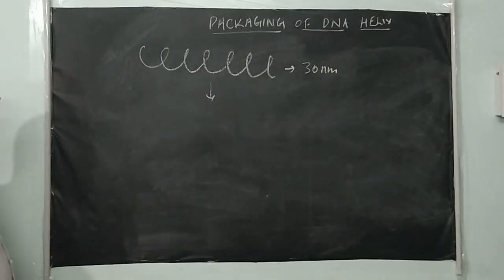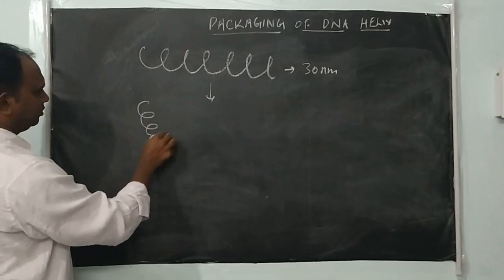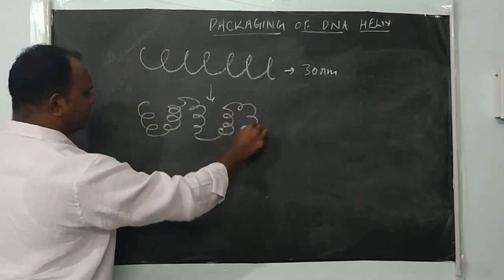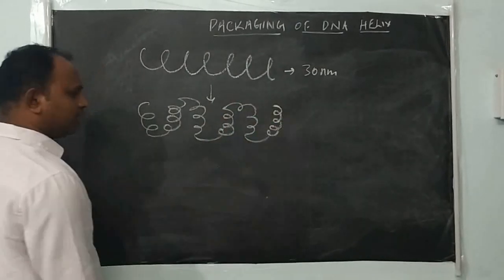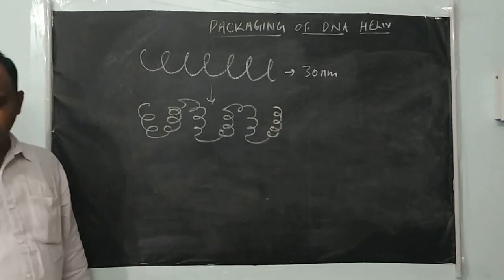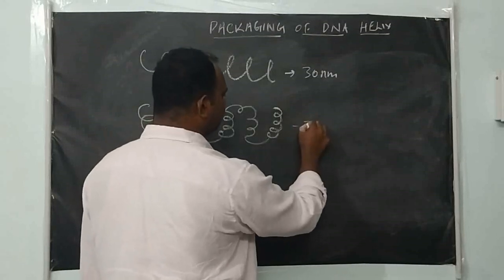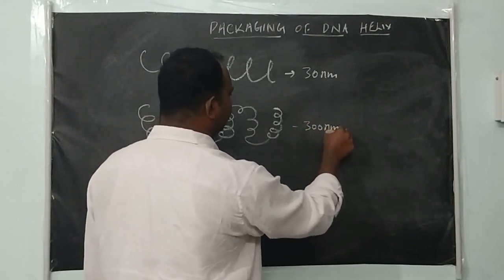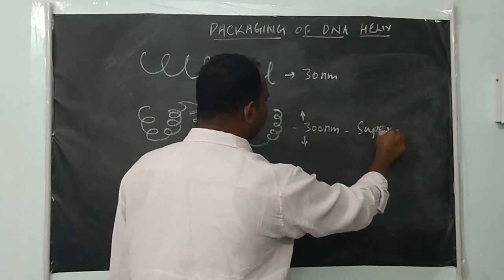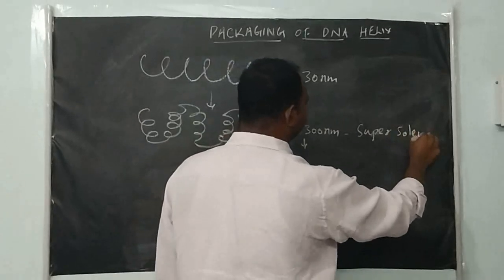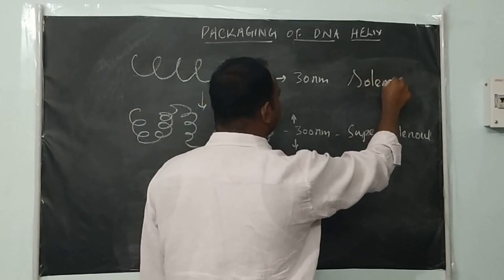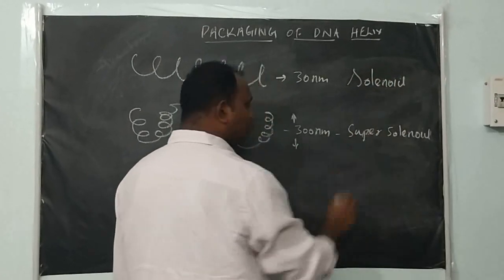This solenoid undergoes further folding, or you can say supercoiling. Like this, it undergoes further folding. Now the length is greatly reduced and the width is increased. The 30 nanometer solenoid becomes a super solenoid. The diameter becomes 300 nanometer. This structure is called a super solenoid.